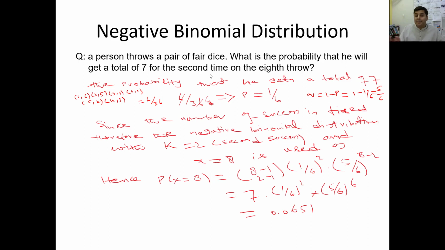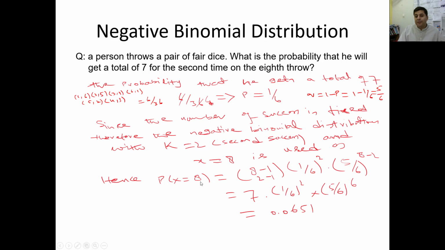The trials are independent. But they already mentioned that K times you will produce a specific success. So in this question, the second time they say that you will get a 7. So we calculate the probability of success and also the probability of failure, since the number of successes is fixed. Therefore, it is the negative binomial distribution with K equal to 2. Why is K equal to 2? Because we will produce the success, in this example 7, for the second time. So K is equal to 2. And on the 8th roll, we are playing 8 times, so X is equal to 8.